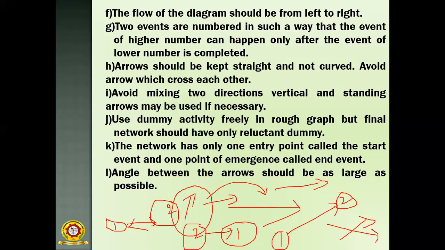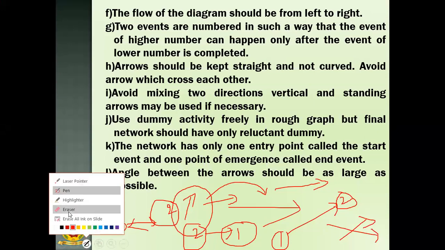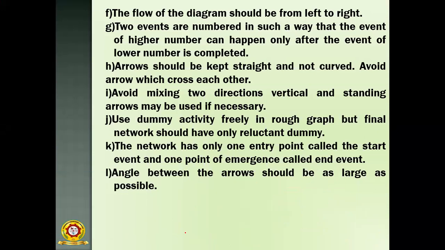So the angle between the arrows should be as large as possible. Suppose there is an angle in between the arrows, just like this.